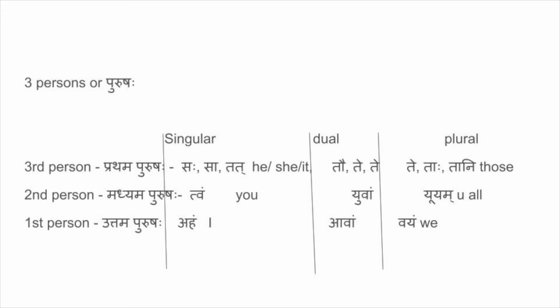Now the second person is Madhyama Purusha. In English we say you, and that is tvam in Sanskrit. Yuvam is you both, and yuyam is you all. Now we have the Uttama Purusha, or the first person. In English we say I, it's aham. Avam is we both, and vayam is we all. So this is necessary. Kindly mark them up.